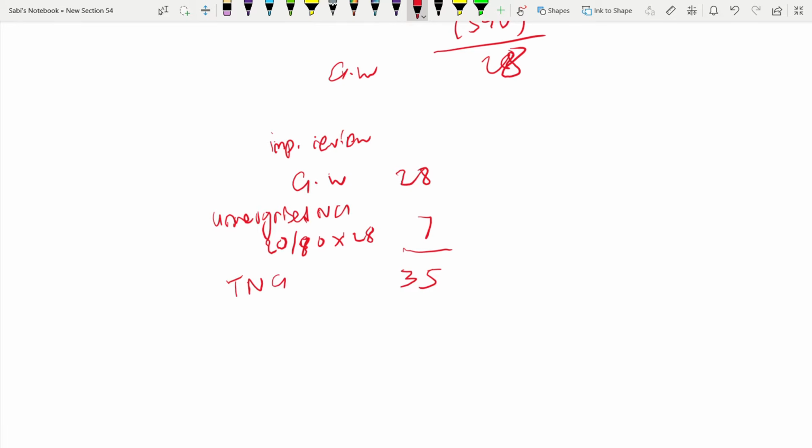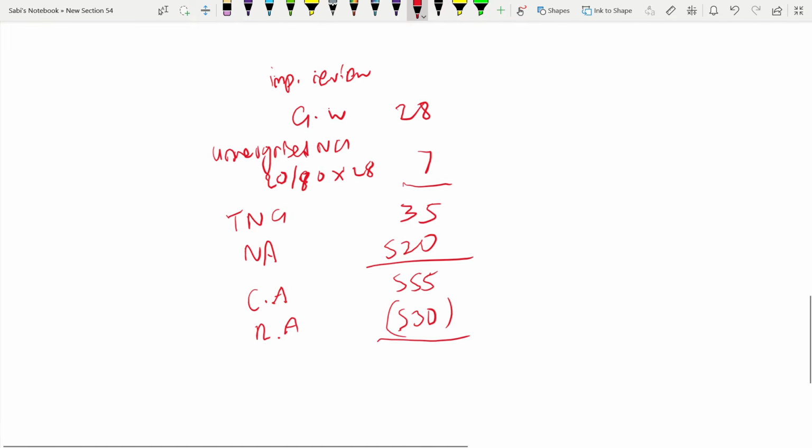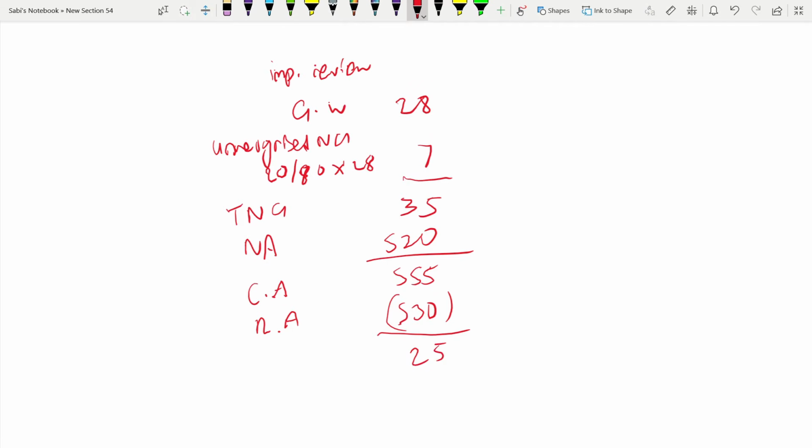With this you add the net asset of 520,000, which makes 555 the carrying amount. Then the recoverable amount is 530, so the impairment is 25.